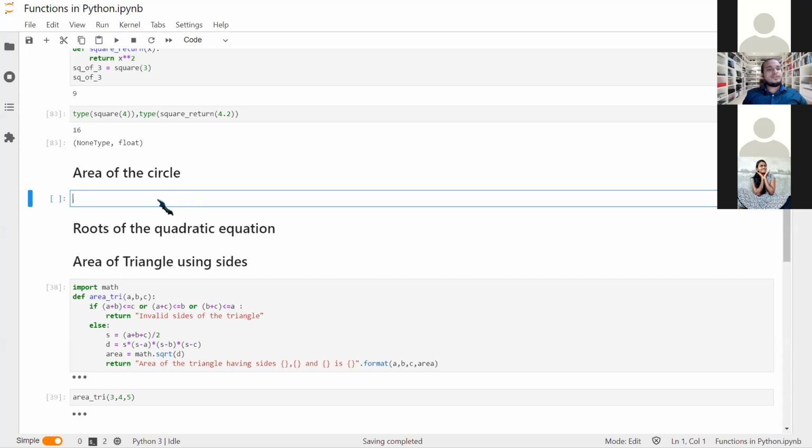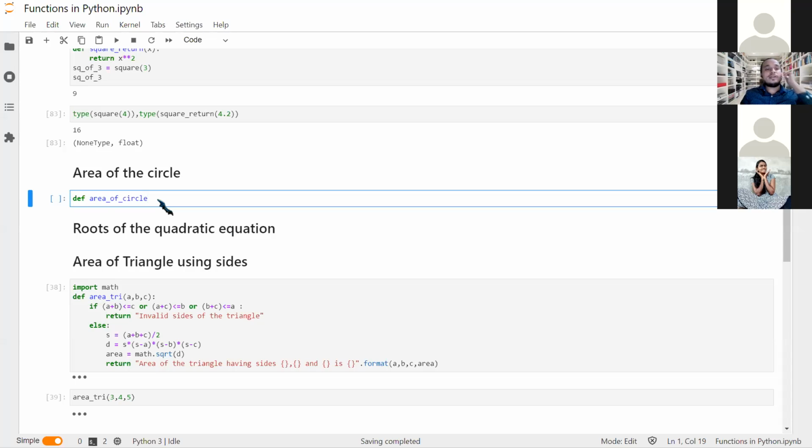Okay, no worries. So let me define a function, say area of circle. Now functions in Python are already 50% covered. I just need to tell you the recurrence relation. Now what we are doing is just getting the mathematics problem solved.